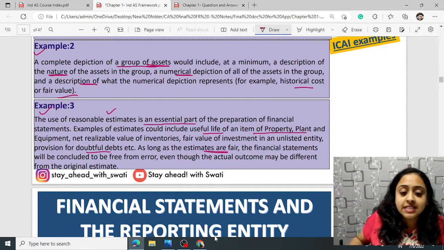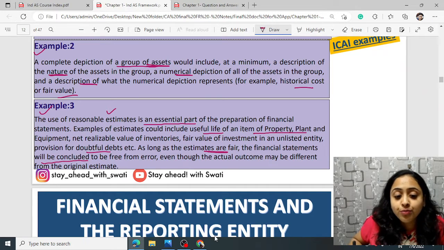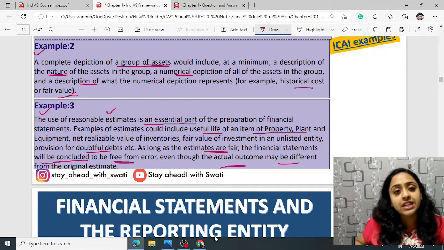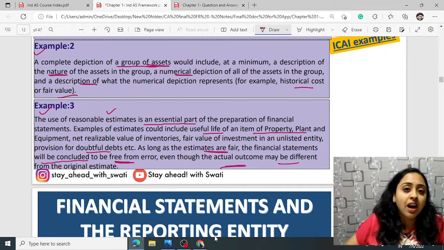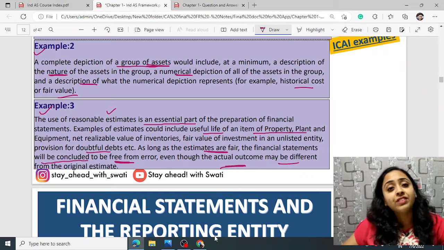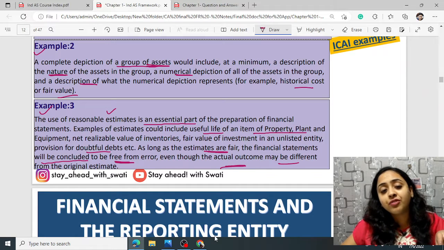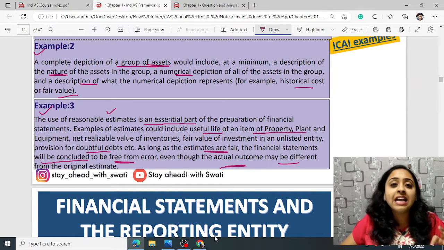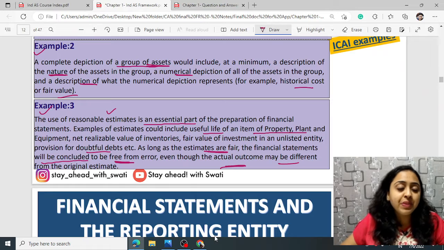Read this sentence: as long as the estimates are fair, the financial statements will be concluded to be free from errors, even though the actual outcome may be different from the original estimates. Even though the estimates are different from the actuals, if at that point of time they were fairly taken and had a reasonable basis, they will be considered free from errors.